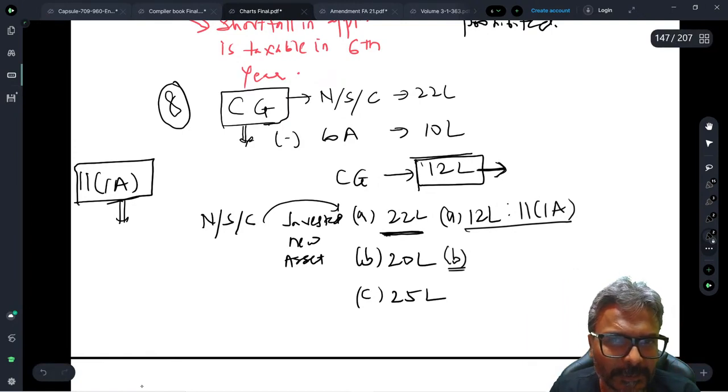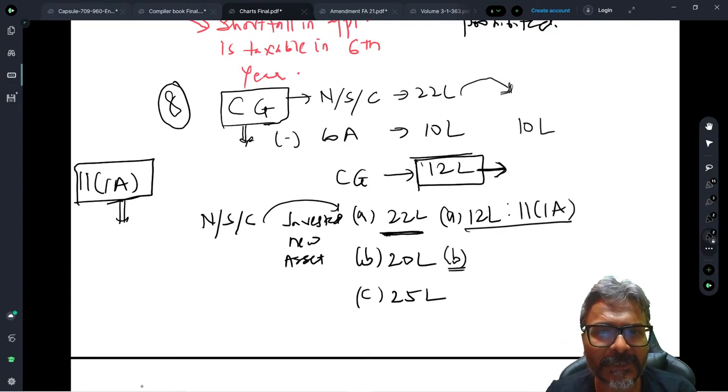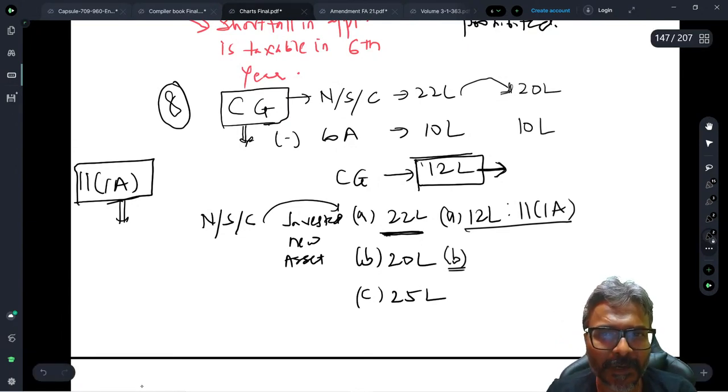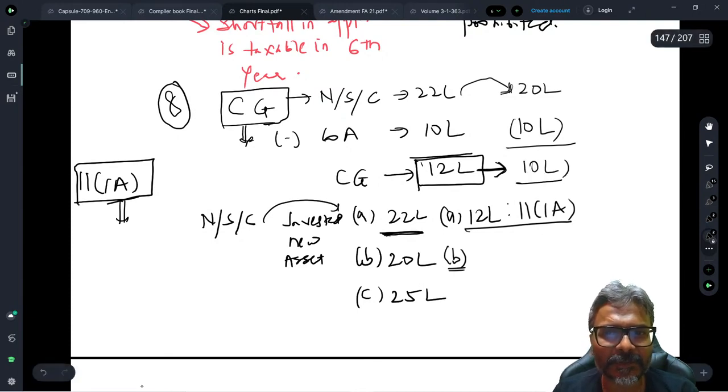How will you revise it, students? Do you know how to revise it? You will calculate the capital gains eligible for exemption by substituting the net sale consideration with the amount that you have invested in the new asset. How much have you invested in the new asset? 20 lakhs. So the amount invested is 20 lakhs, and 10 lakhs was the cost anyway. So the capital gains now for exemption purpose is 10 lakhs. So in the second case, students, it is 10 lakhs that will be eligible for exemption.